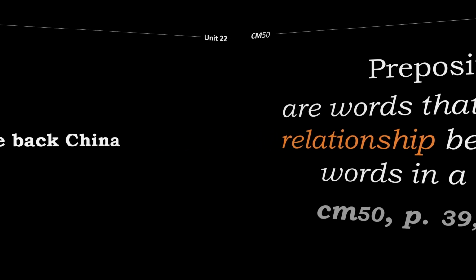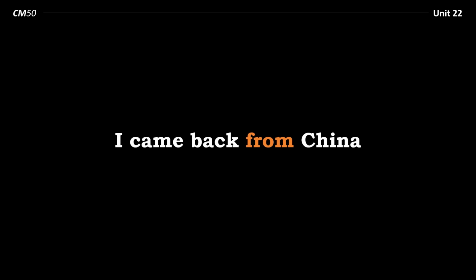But take a look at this sentence: I came back China. We know that there is something missing from this sentence, something that ties together the different words in the sentence to show us the relationship between them. For example, I came back from China. But is "from" the only preposition that we can use here? No, we could say I came back to China.